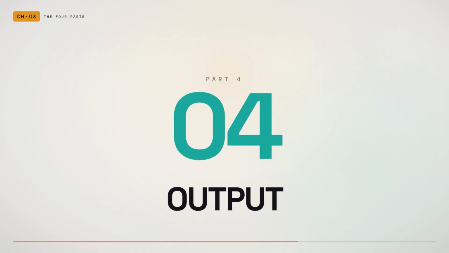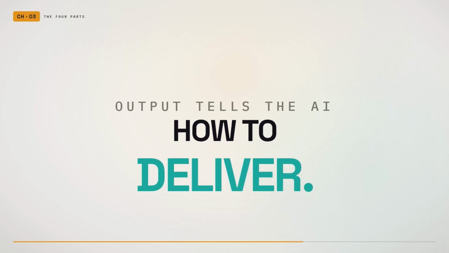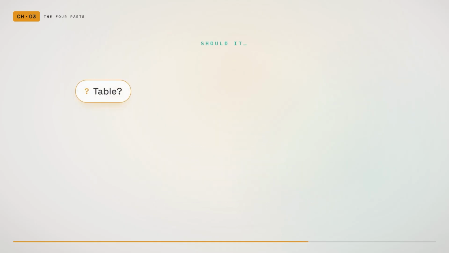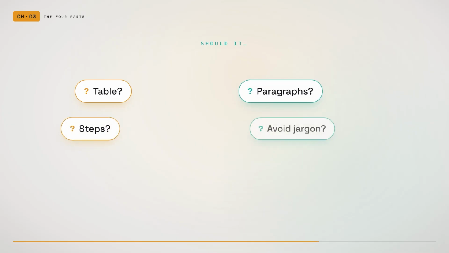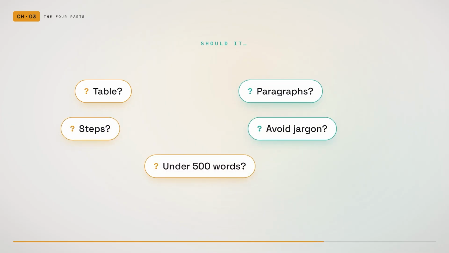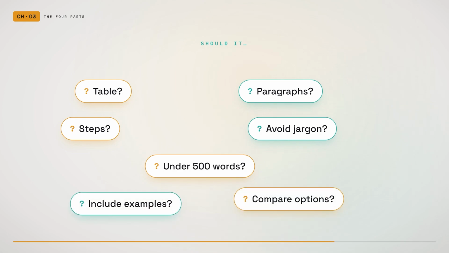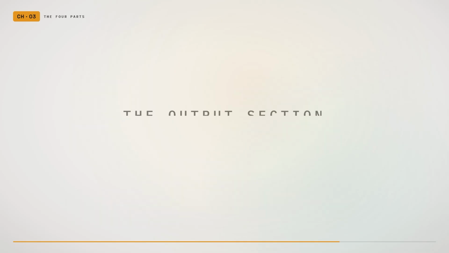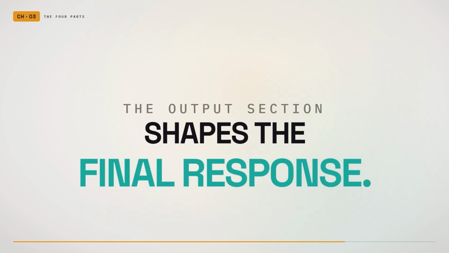The final part is the output. This tells the AI how to deliver the answer. Should it use a table? Should it write paragraphs? Should it create steps? Should it avoid technical words? Should it keep the answer under 500 words? Should it include examples? Should it compare options? The output section shapes the final response.